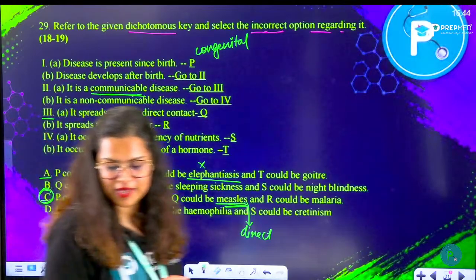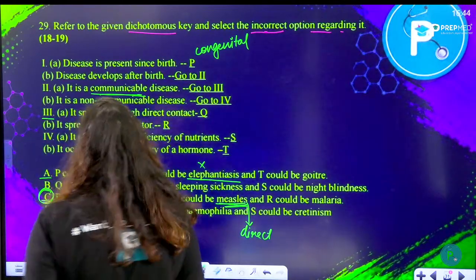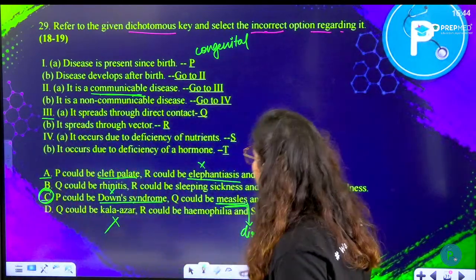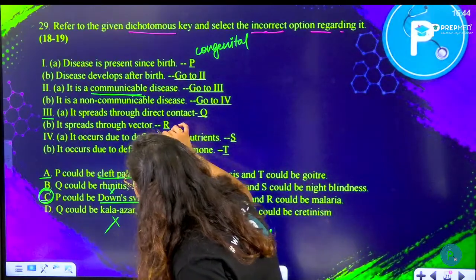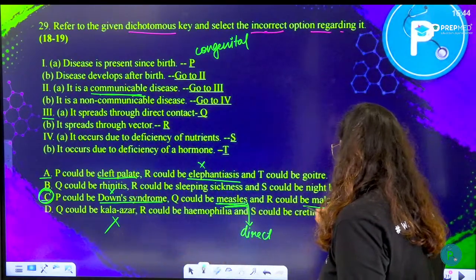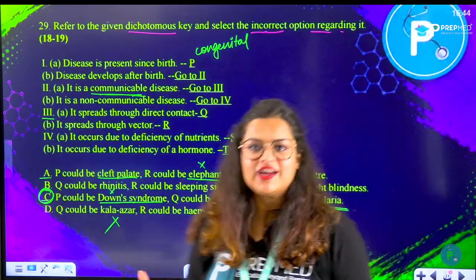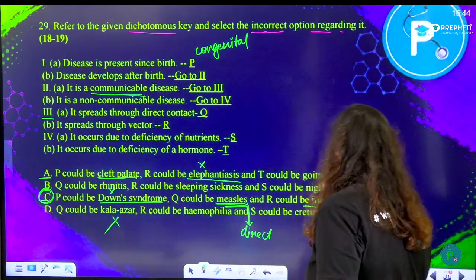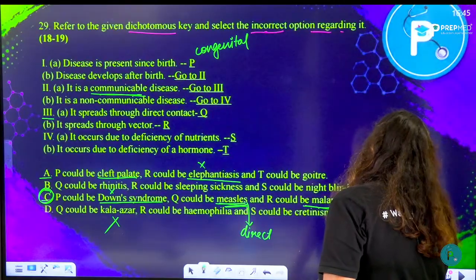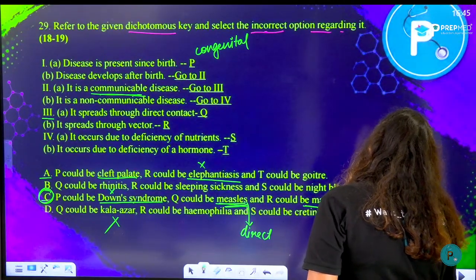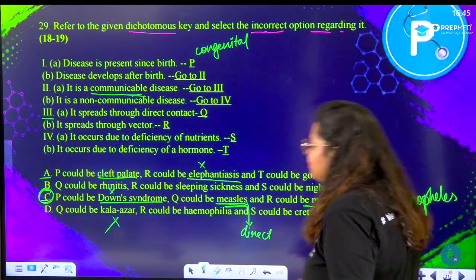C is going to be the right answer, but still let's read it out here. R could be malaria. It is spread through vector. Yes, malaria is spreading through vector, and that vector is nothing but the female Anopheles mosquito. So we have already found the answer here.